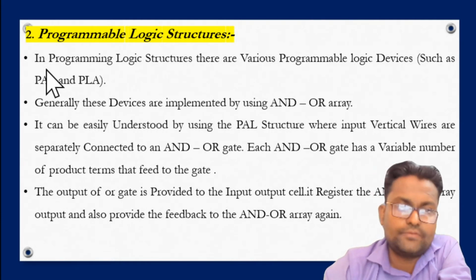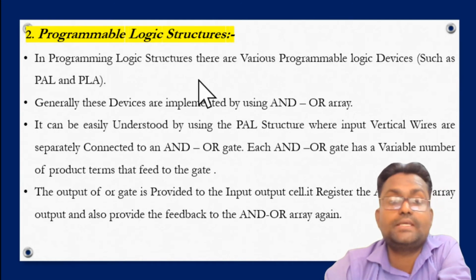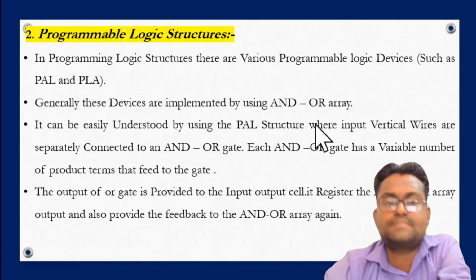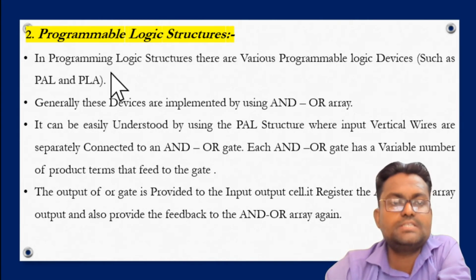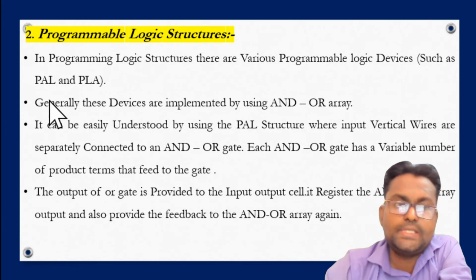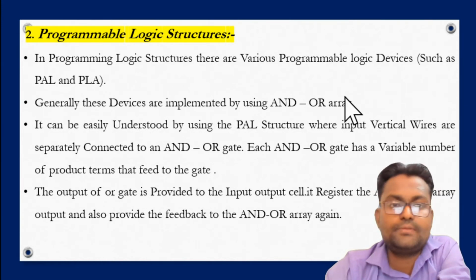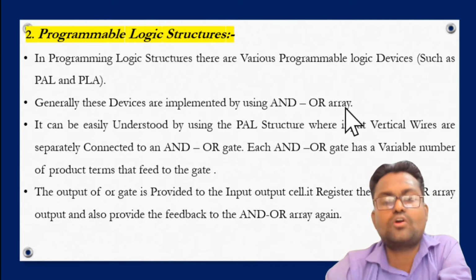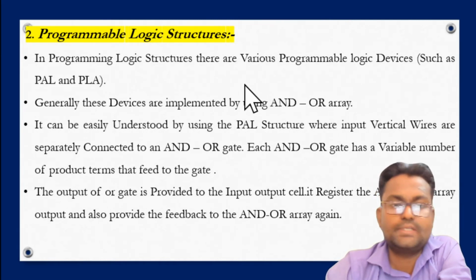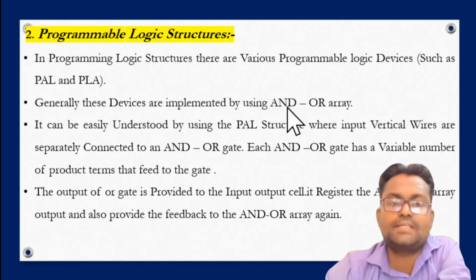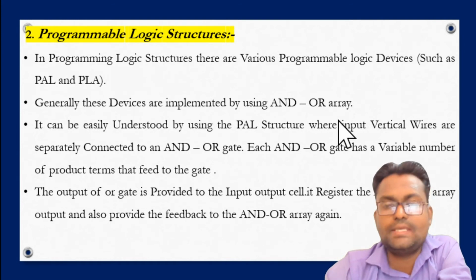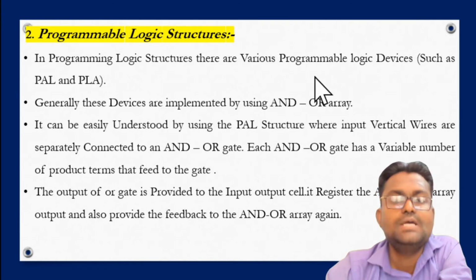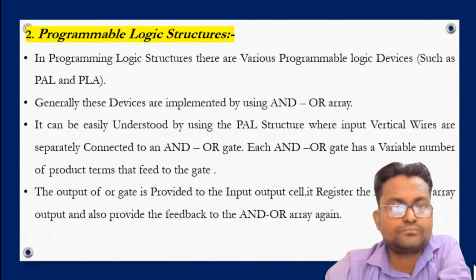It means that if you consider PAL or PLA, both types of programmable logic device consist of an array, that is AND-OR. The main difference between these two programmable structures is that in PAL only the AND gates are programmable. Means that if we make an array by using AND gates and OR gates, then in PAL only the AND gates are programmable and the OR gates are fixed. But in PLA, in the AND-OR array both are programmable, that is, the AND gate is programmable as well as the OR gate.